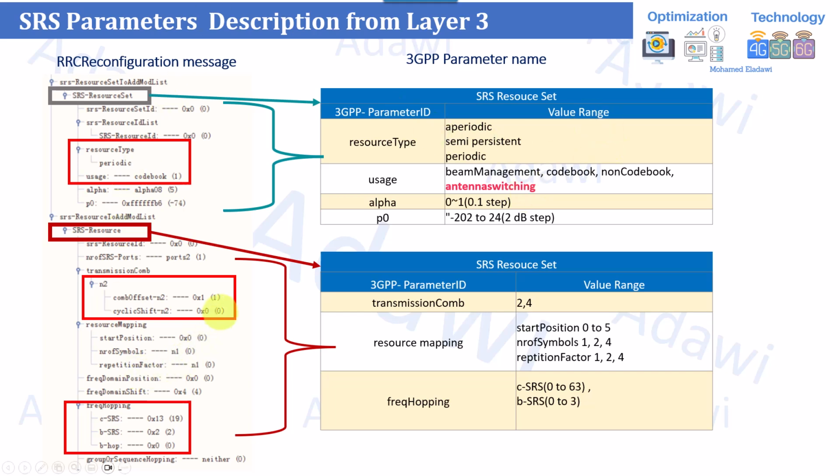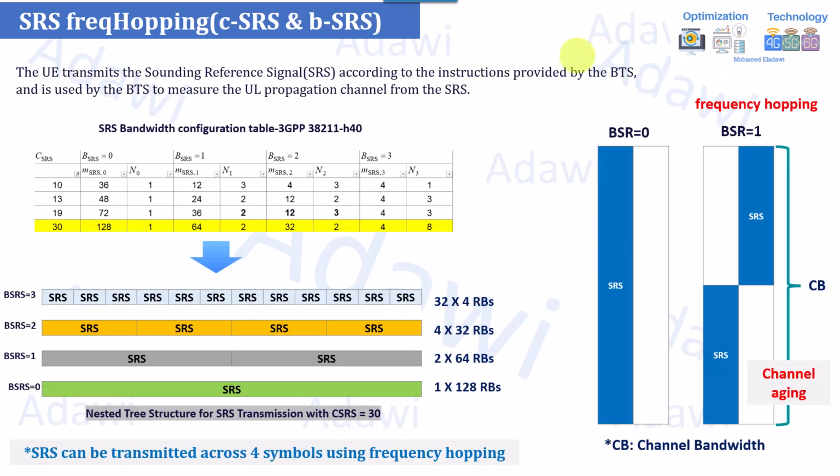Now let's move to the shortcomings. We highlighted that one of the shortcomings is the uplink power limitation, how we can optimize this, and what kind of 3GPP parameters can be used to optimize this limited power. And the last part will be about the SRS capacity. Whenever you have a capacity limitation, how you can also tune the 3GPP parameters to optimize the capacity of the SRS. So this is the part about the shortcomings of the uplink limited power of the UE, which can impact the SRS transmission.